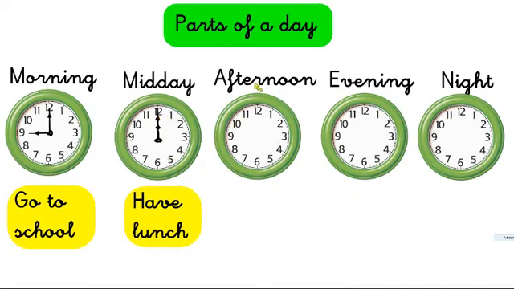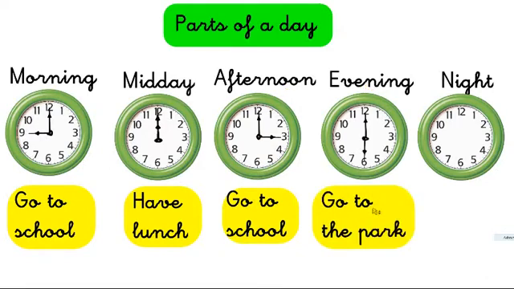What do you do in the afternoon? You come back to school after lunch, around 3 o'clock. Yes, you start school again. What do you do in the evening? When you finish school, you go to the park, more or less at 5:30 or 6 o'clock. Yes, if it's not raining, of course.